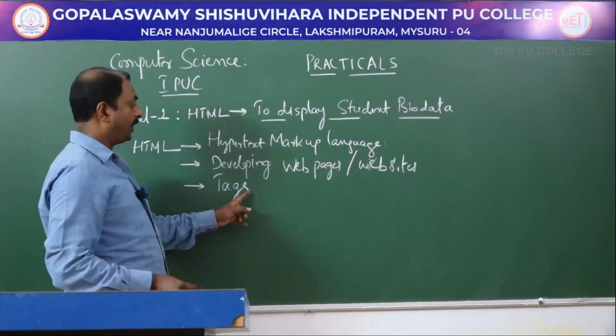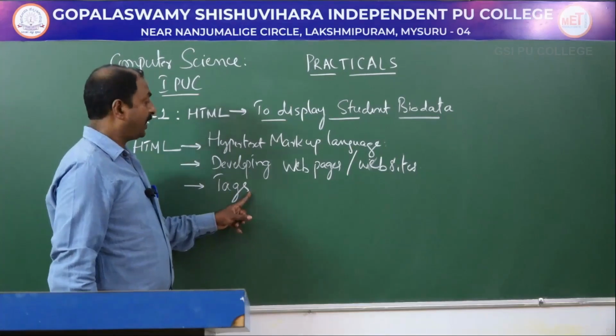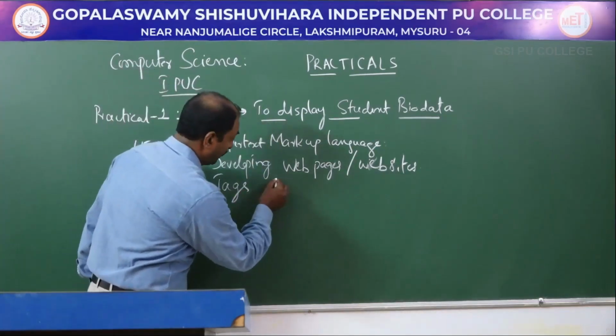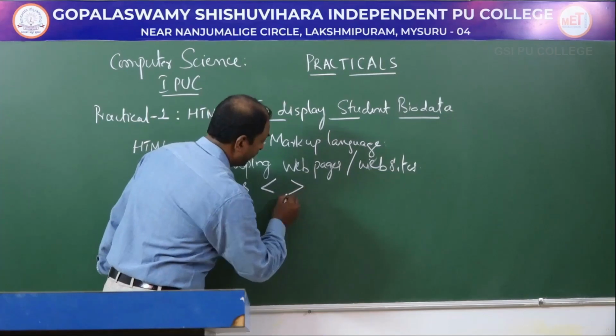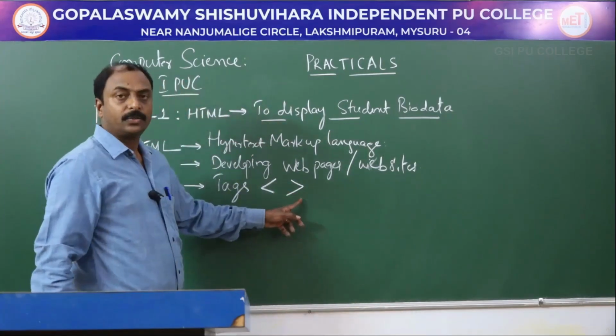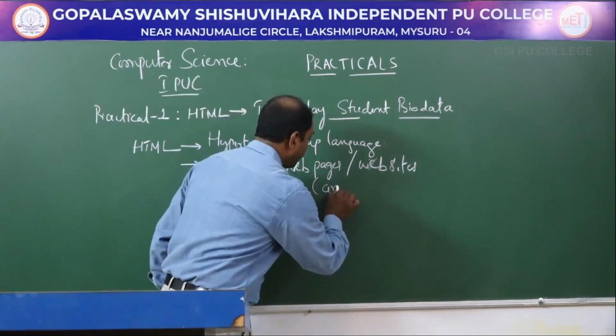We use the word tags, and these tags are written inside these two brackets. This is called an angle bracket.